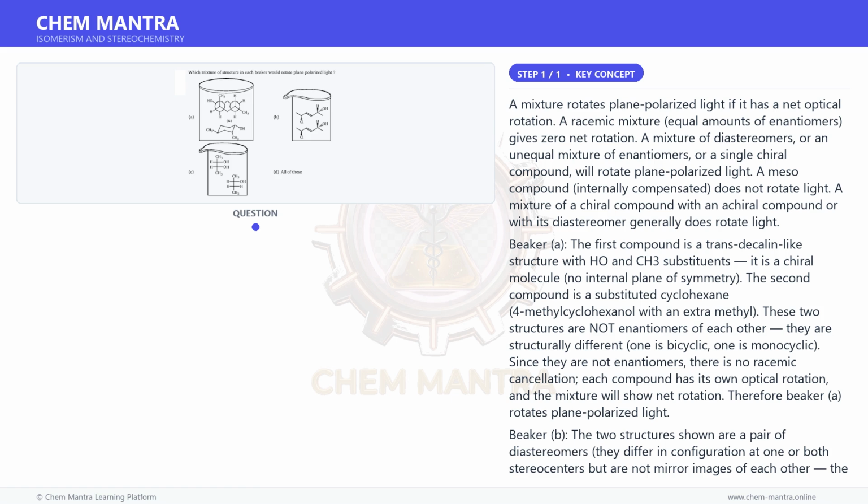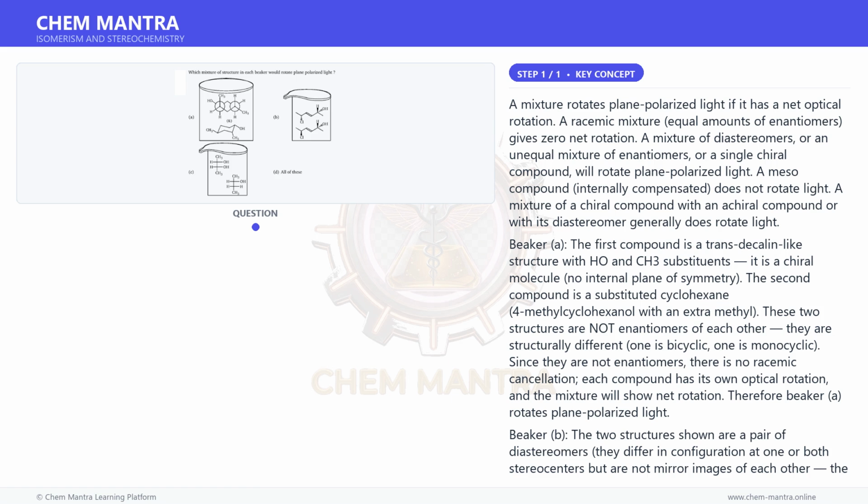The key point, these two structures are not enantiomers of each other, they are constitutional isomers or at least not mirror images, so there is no cancellation. The mixture contains at least one chiral, optically active component, giving net rotation. Therefore, beaker C rotates plane polarized light.